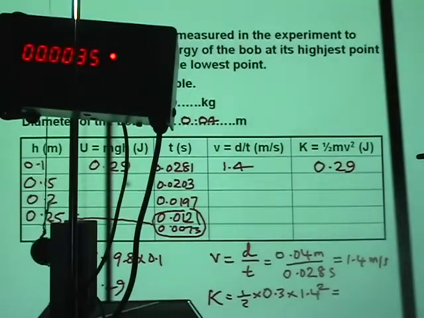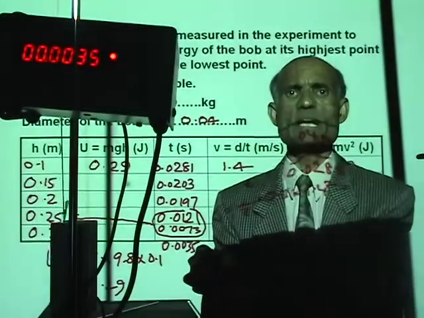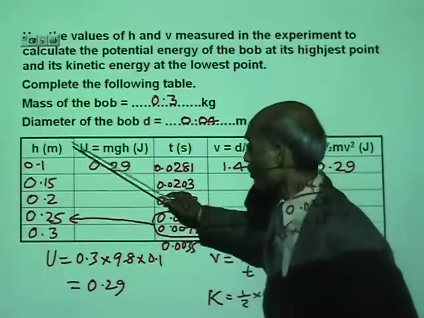0.0035. That is the time. That would be 0.0035. That is when the height is 0.3 meter. Alright, we got all the measurements we need. So we have all the measurements.